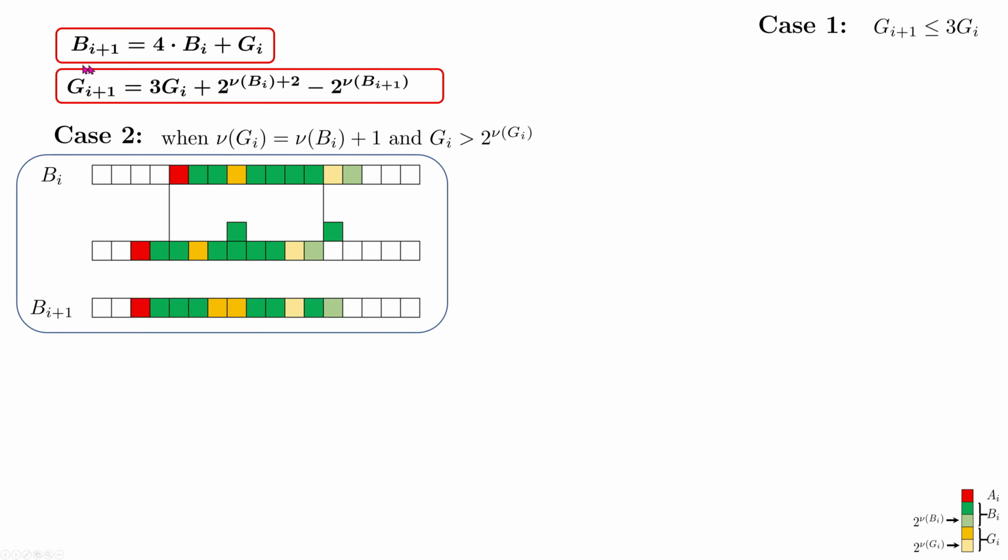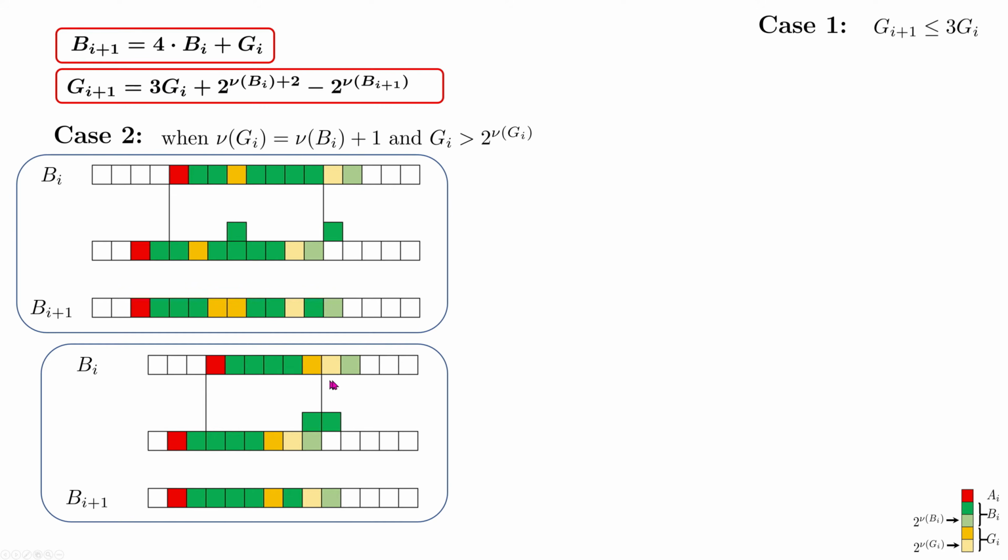After this operation, we are multiplying BI by 4 and adding GI, so we are shifting BI 2 positions to the left and adding this GI here. After summing up, that's our result. Let's check another case. Here is a very similar case, but this other bit in GI is closer. We've got again multiplication by 4, and we are adding our GI to get the result.